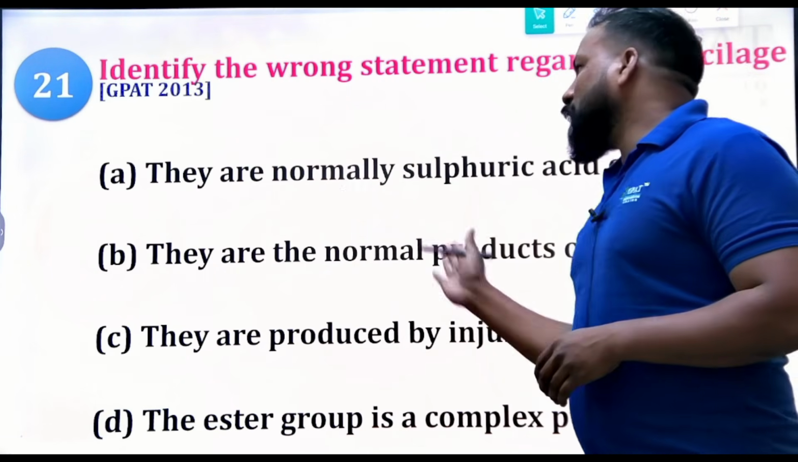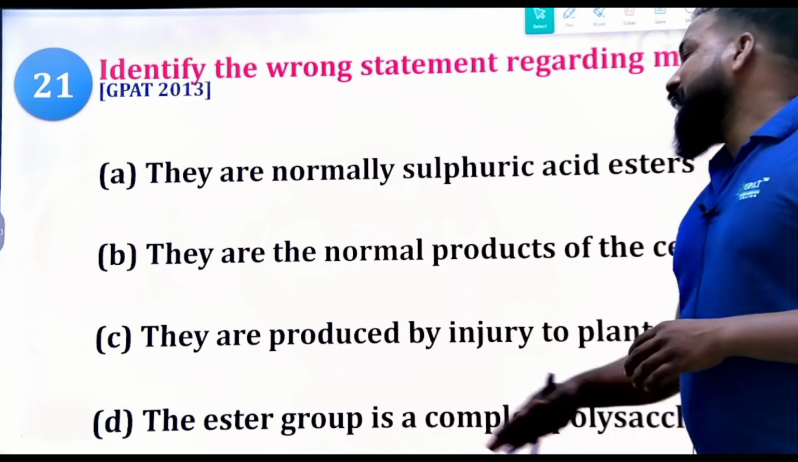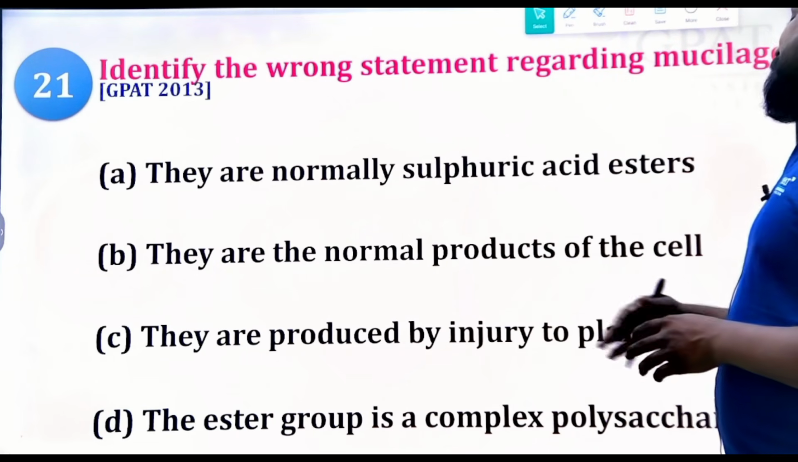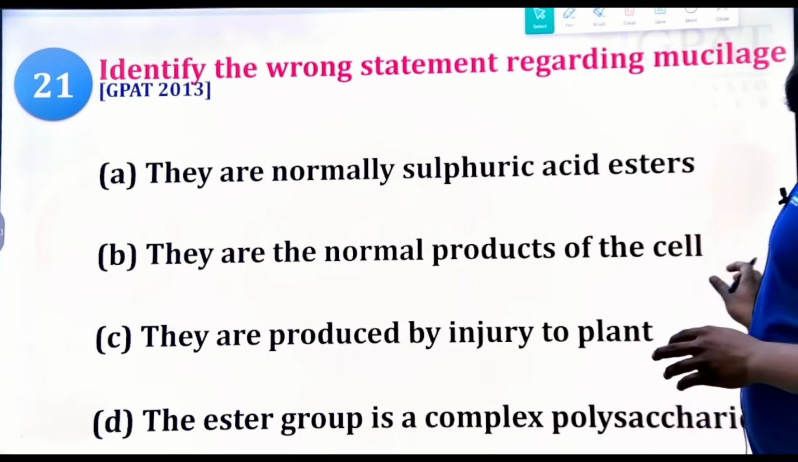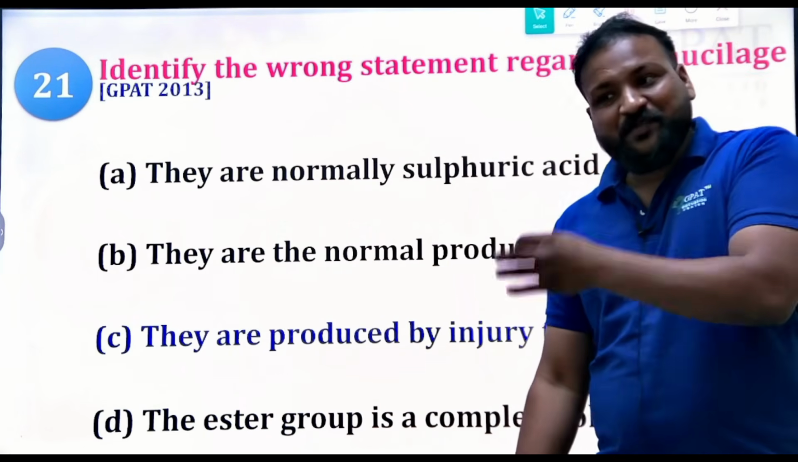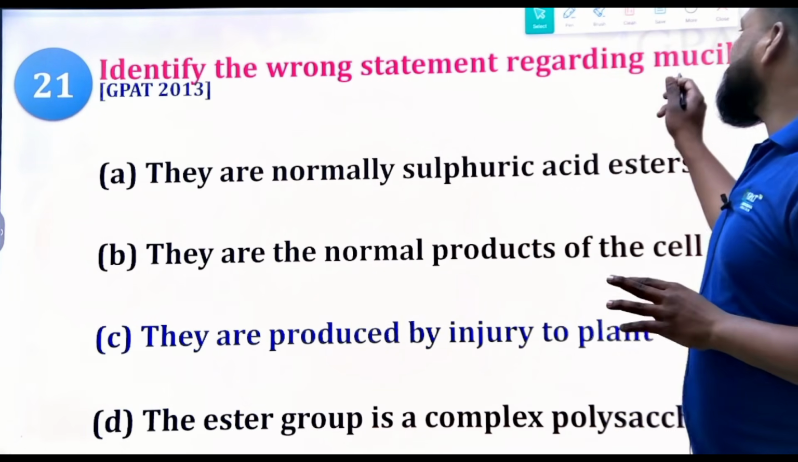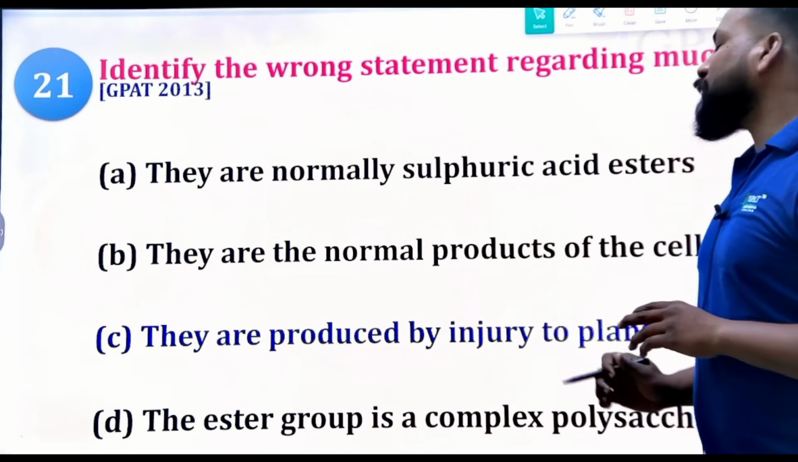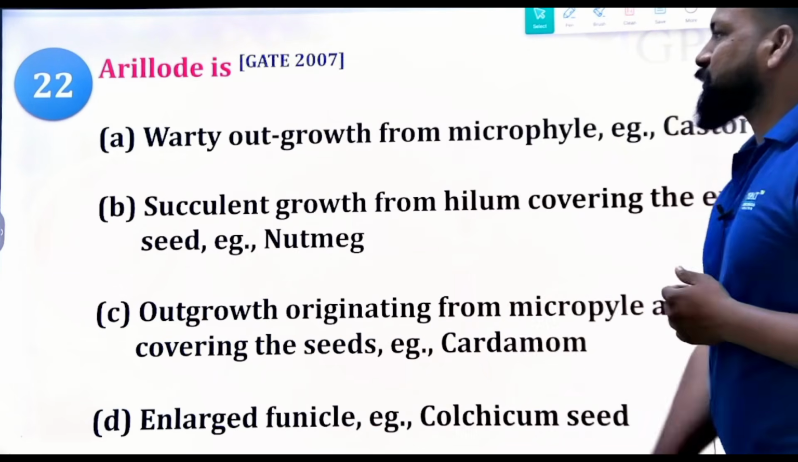Okay, they are not sulfuric acid esters. They are the normal products of the cells, and gums are produced by injury to the plant, and the ester group is a complex polysaccharide. So the right answer will be this one. Gums are the pathological products, which means they are released by injury, okay. But mucilages are the normal products of the cells. Yes. Okay. Next question. Aril.